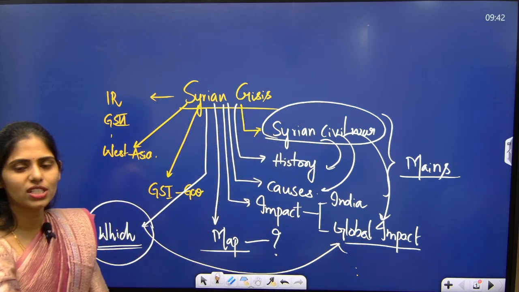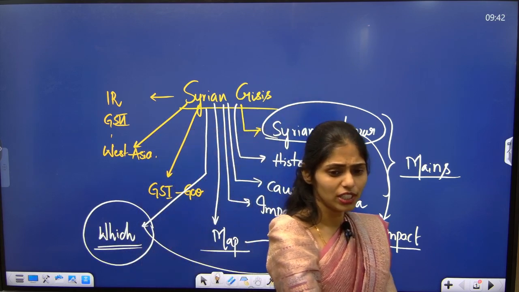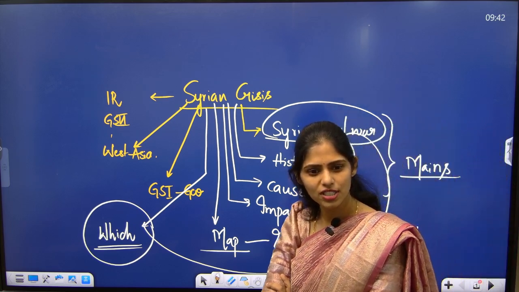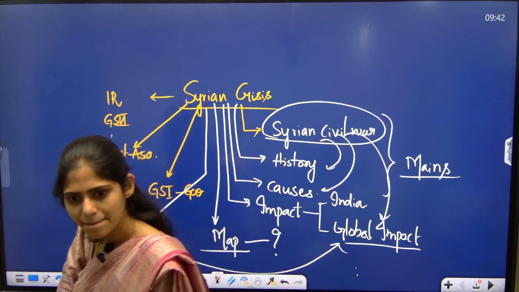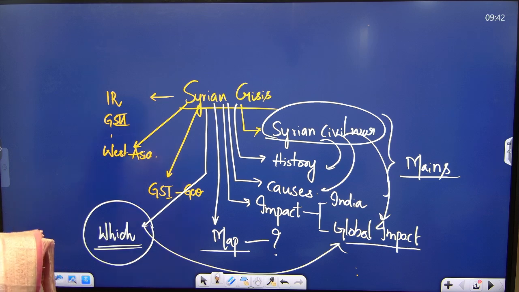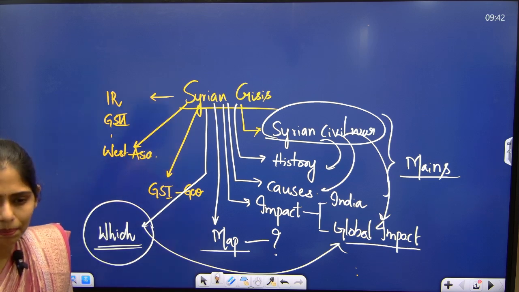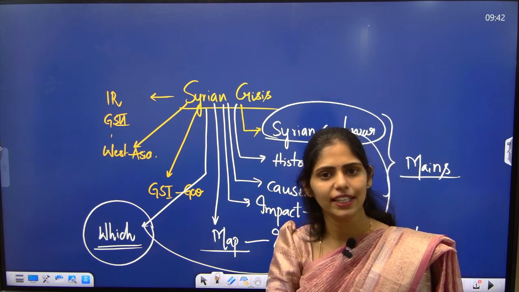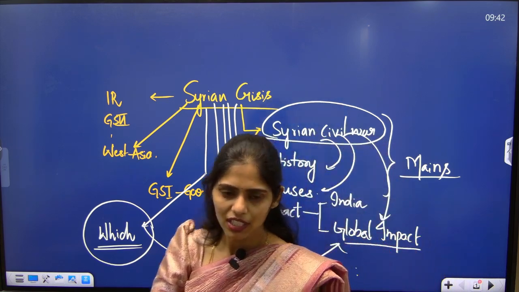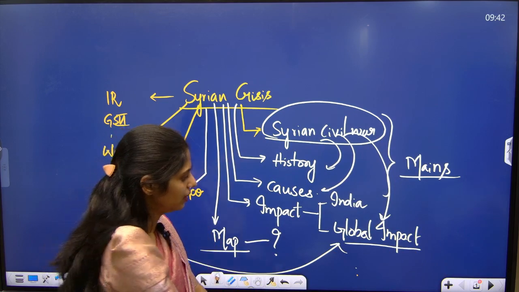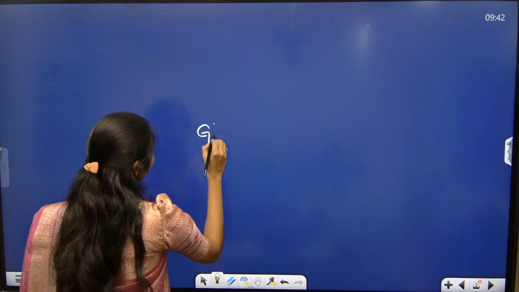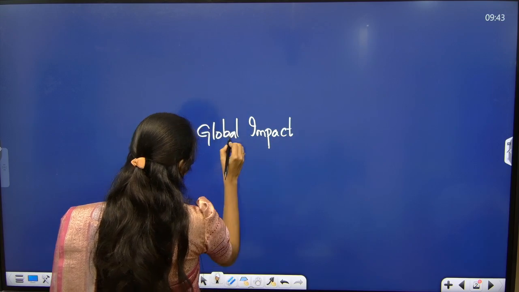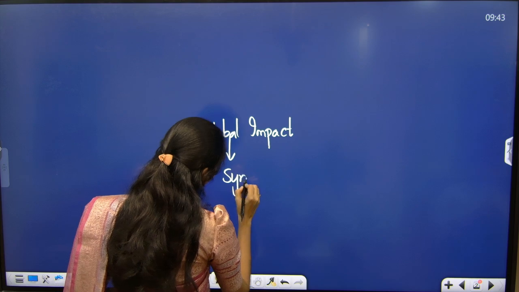So now tell me, here US is supporting democracy. That means it is supporting which kind of forces there? Okay. So how will the global impact be? If something is happening wrong in any other country, will it have an impact on any other country? So what will be the impact globally? Okay, so if you see the global impact, the Syrian crisis is happening.